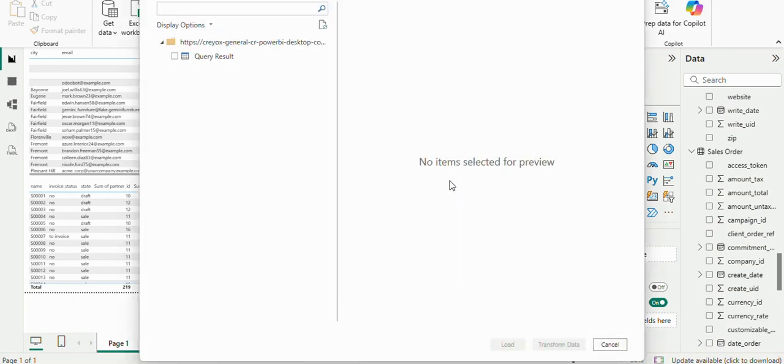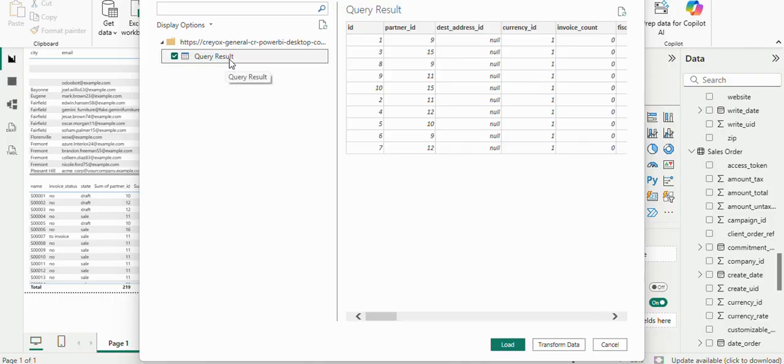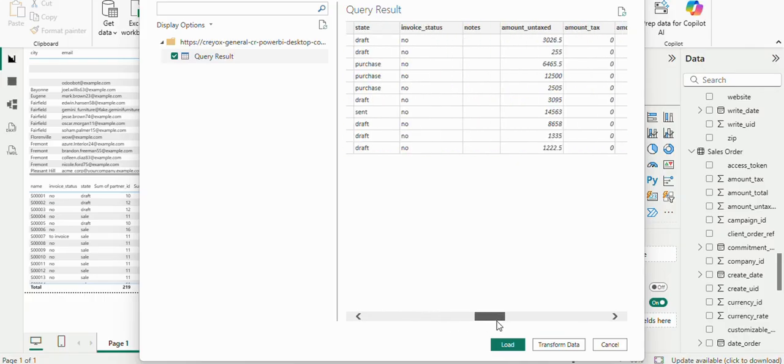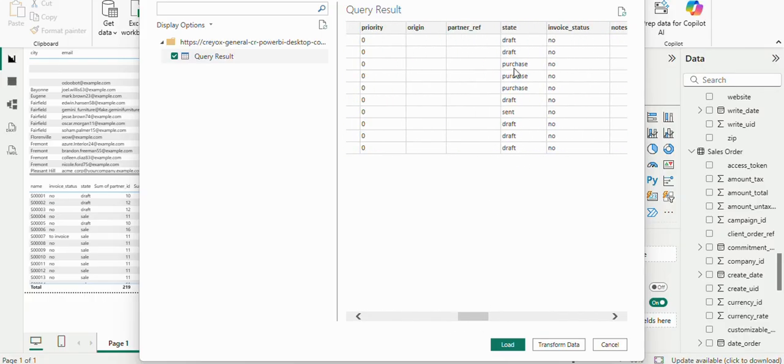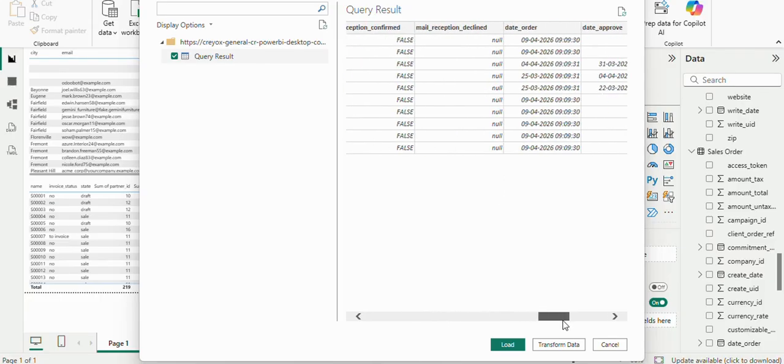Here you will be able to see the query result. According to your query, the table will be seen over here, the purchase order, as we have written purchase underscore order in the query.